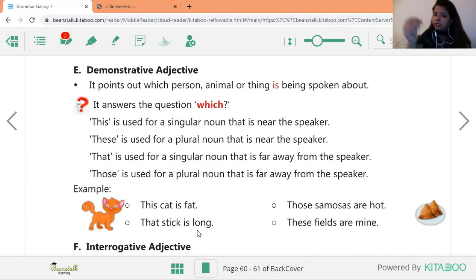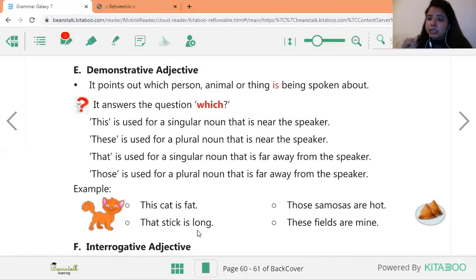So these, those, this, that, you need to remember this forever. If you want to improve your speaking skills, if you want to improve your grammar, how to speak, this, these, that, those, this is very important that you remember forever.